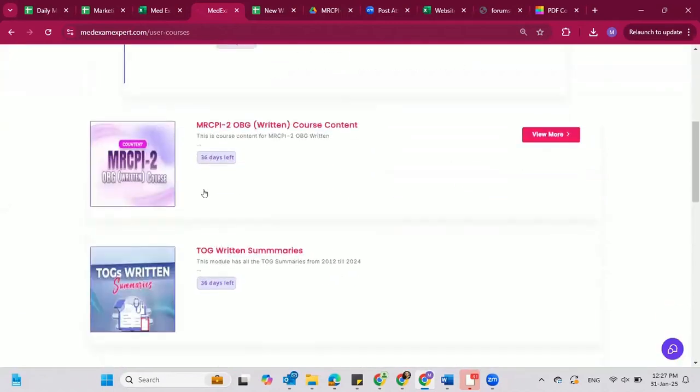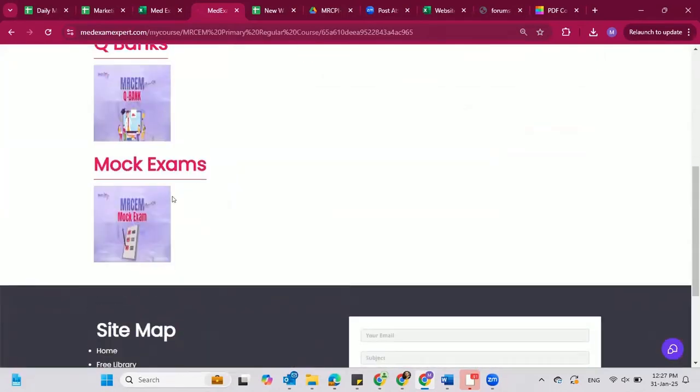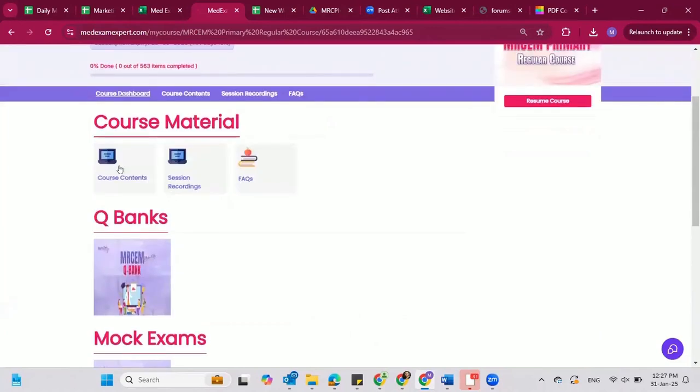Now going back to the dashboard, I will go back to my course, and now to the final thing, that is mock. Basically, the course material right now contains all the primary notes and will contain session recordings. But just to inform you, we will try our level best to find all the recalls, and they will be placed here in the course content section under all the topics. So all the recalls will be available, whatever years, whatever papers we find, we will put here for the candidates, so that they don't have to go to random websites and search for them. We will align the recalls and put them here for you all.